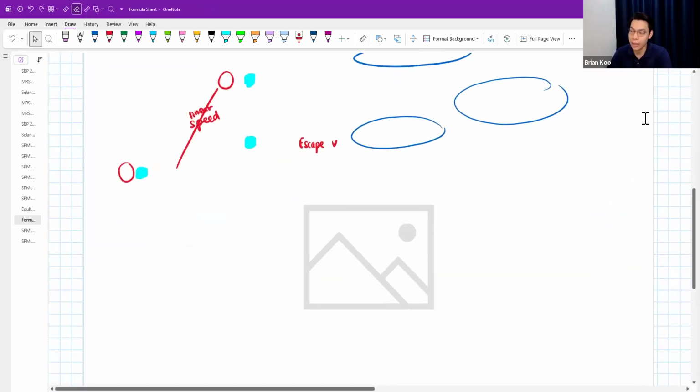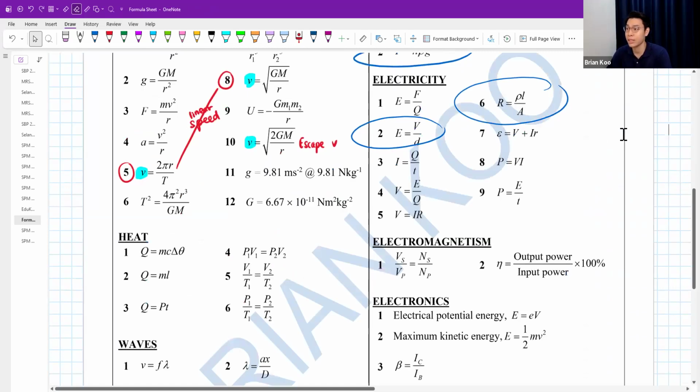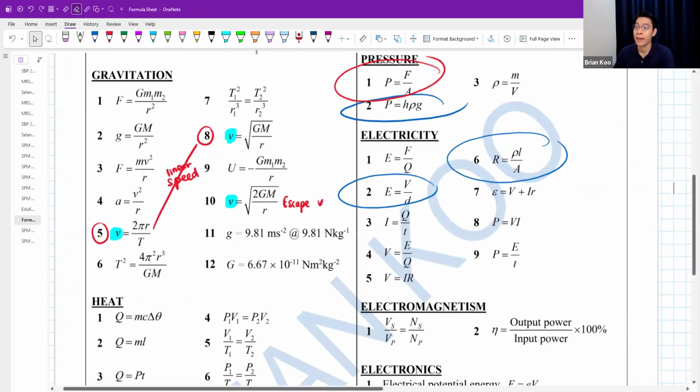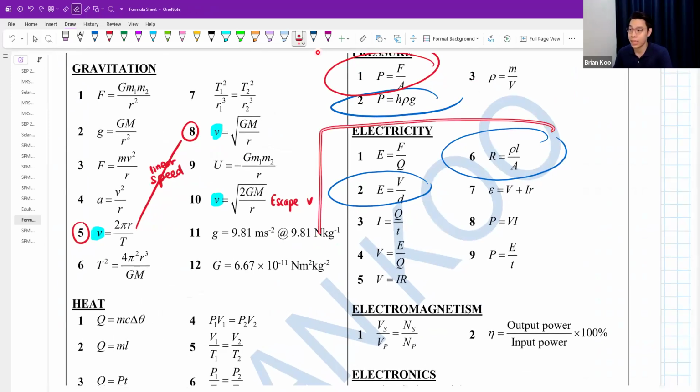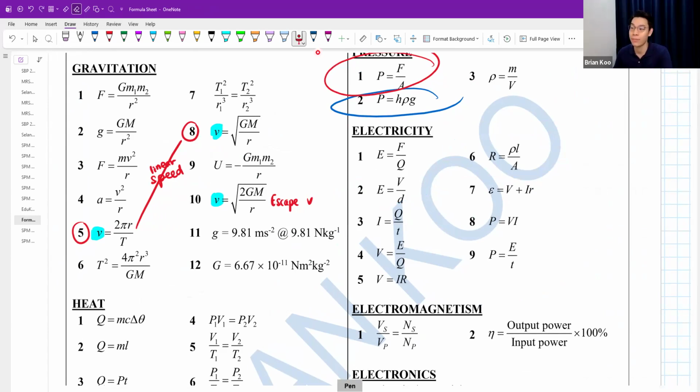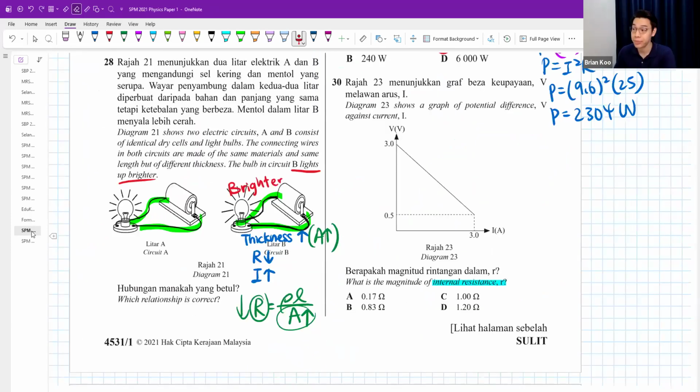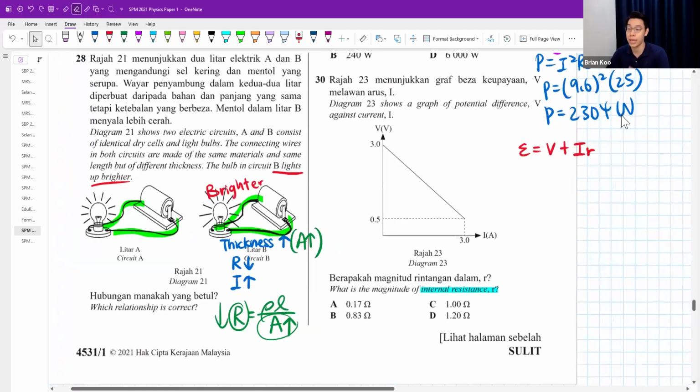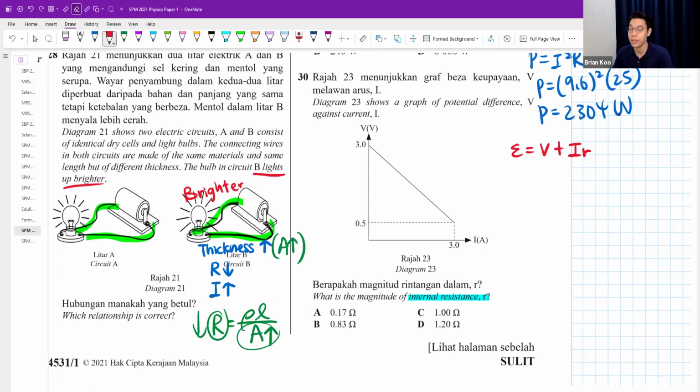But you're thinking, okay, they want to find internal resistance. So I go to my formula sheet. I take a look at all the formulas here. Do you notice there's only one formula that can help you to find small letter r? Only one, number 7. Only this formula can help you to find internal resistance, and that is the one that you're going to use. Yeah, this is a graph for your e.m.f. and also your internal resistance.